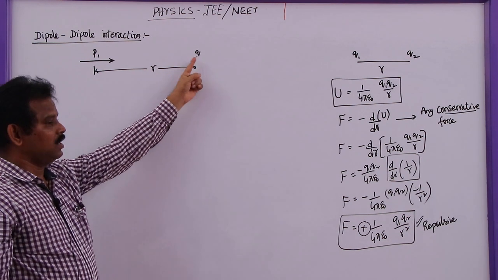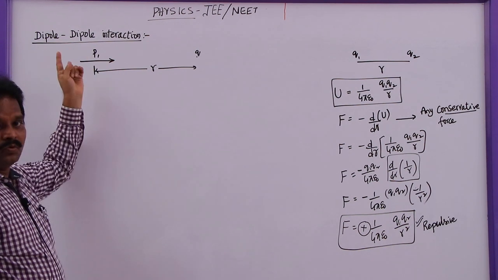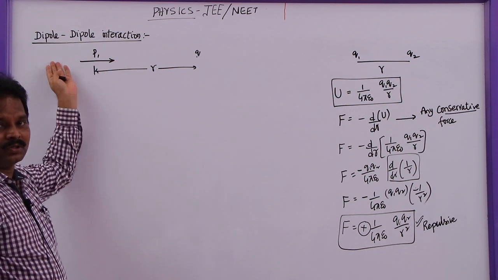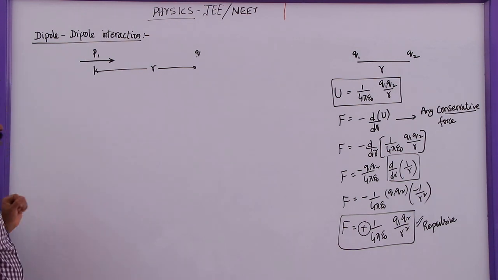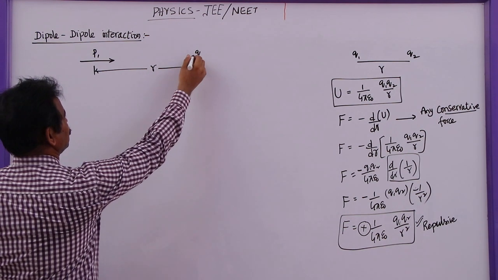So what is the interaction force between these two charges? Here, this is a single charge, but here we have two charges, which is minus q and plus q, or minus q1 and plus q1, or minus qn and plus qn. Now, how to find the force between these two? First of all, if you observe this pattern here,